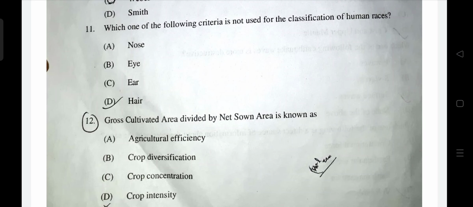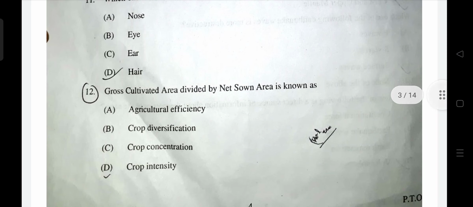Okay, so gross cultivated area, or gross crop area divided by net sown area, is called crop intensity. Of course. This question comes many a times. Okay.